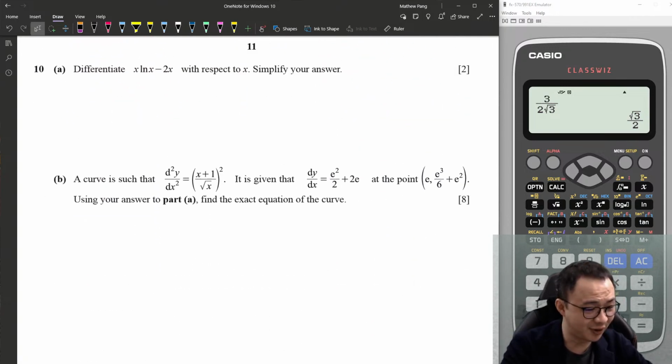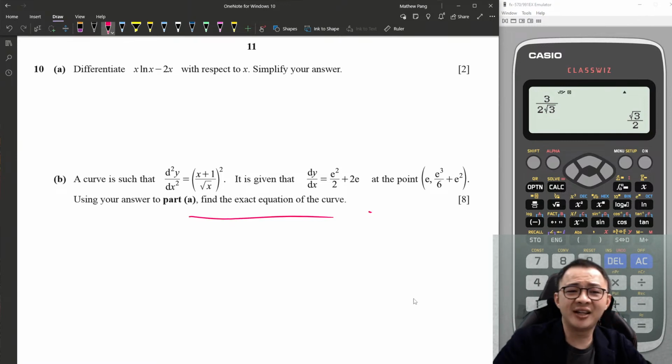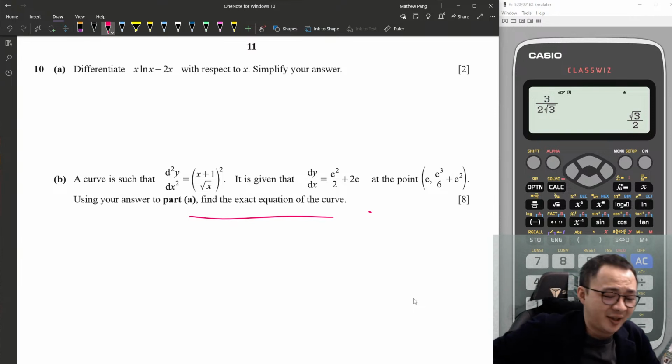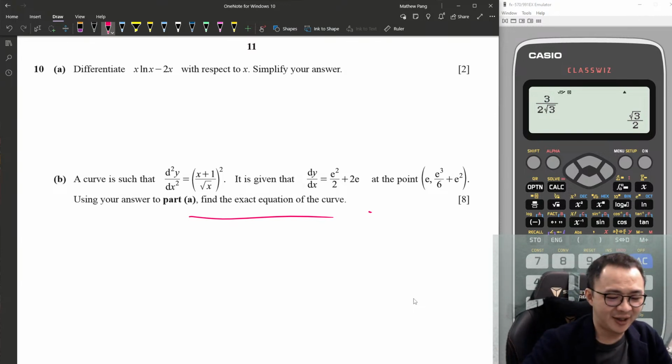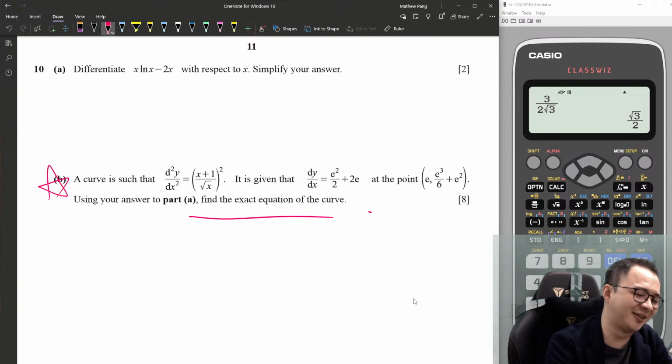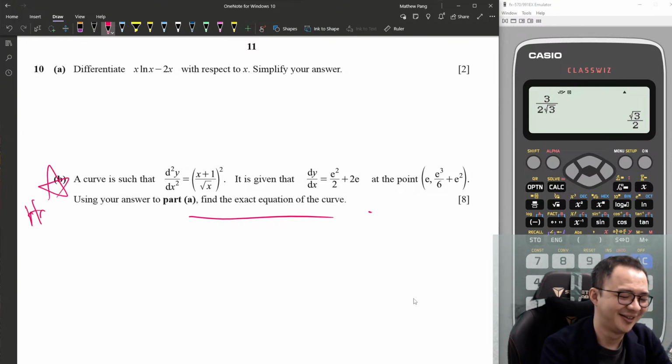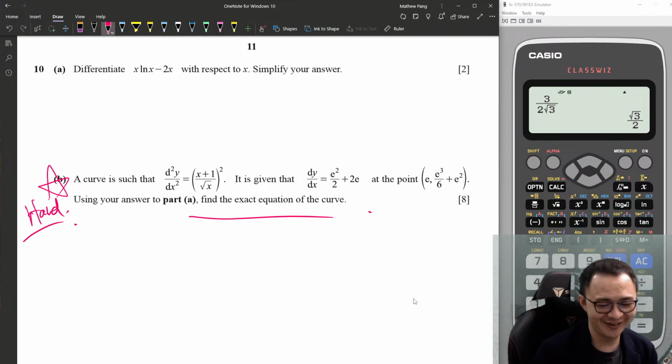okay, let's continue. Okay, differentiate this one is very easy. Yeah, do you have any finding equation of curve in paper 1? If not yet, I think you might have. Alright, this part B is considered a hard question. It's a hard question. But if you haven't, let's do both.